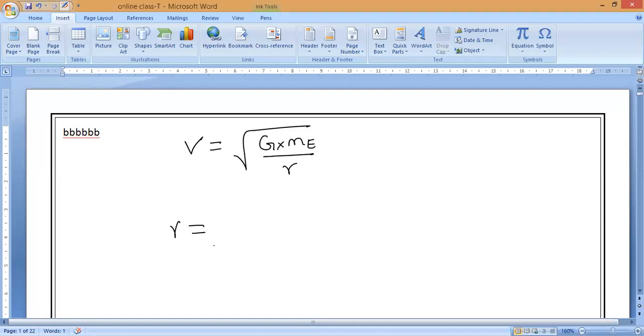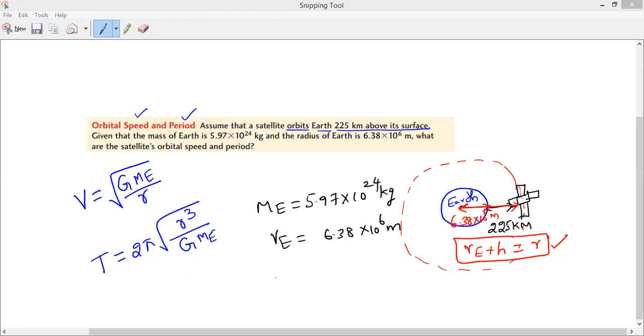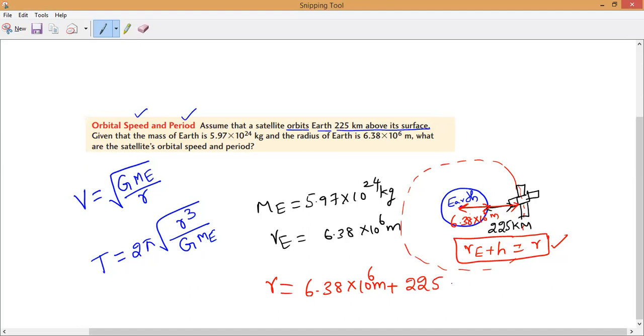So now you can see, first we want the R value. As we know, R is equal to 6.38 into 10 power 6 meters plus 225 kilometers. How can we write that? 225 into 10 power 3 meters. Is it yes or no, guys? Sorry, 10 power 3 meters it is.